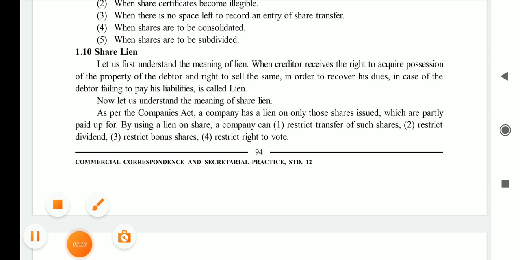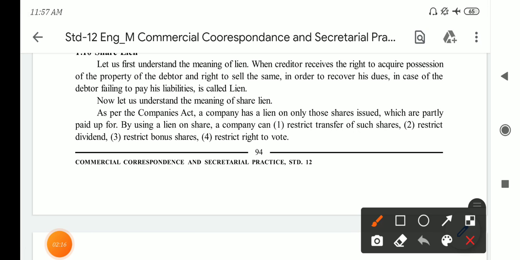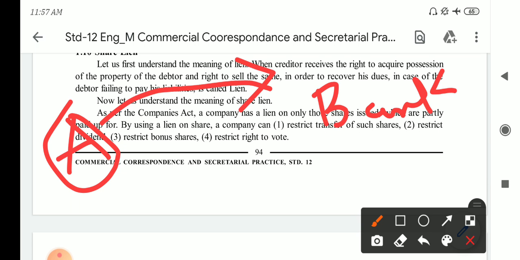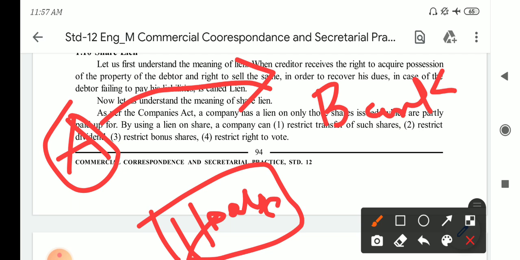Let us understand by an example. Say for example, person A is there and the bank is there. Now person A had taken a loan of rupees 1 lakh and he had put a house as a security. Now the bank demanded the repayment of the loan from person A, but A is not going to pay the loan.